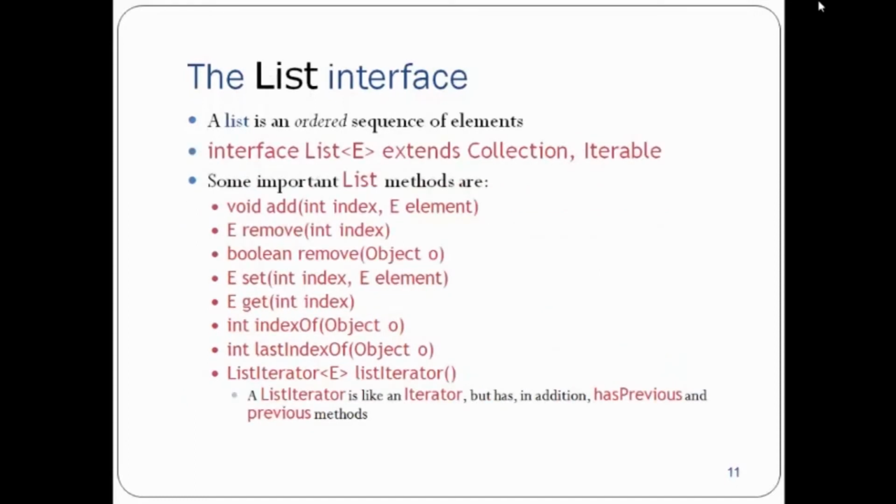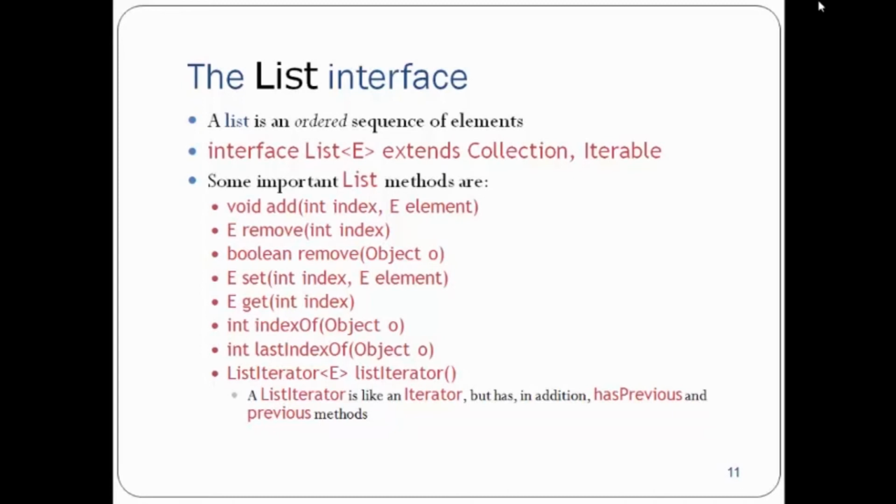Now let's do a small intro to the List interface also. A list is an ordered sequence of elements, and it is defined as interface List<E> extends Collection and Iterable. The most important List interface methods include void add, which takes an index and an element, so you specify where to insert and also the element. There could be other implementations of add, but since it's an intro, I'm not going to cover the details. But yes, these are some of the important methods.